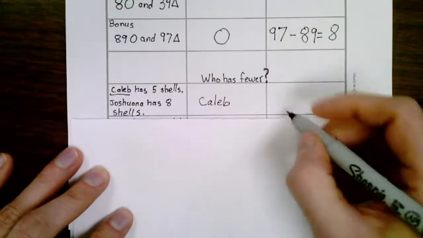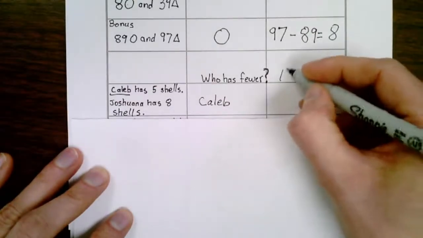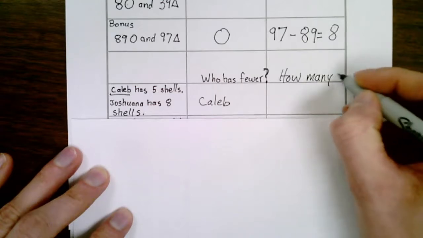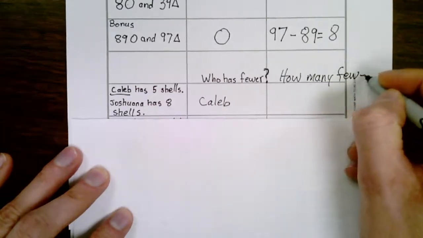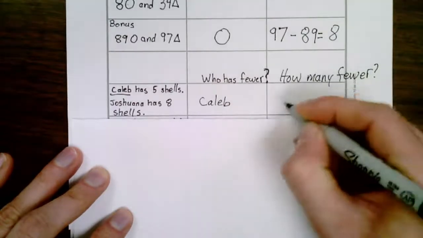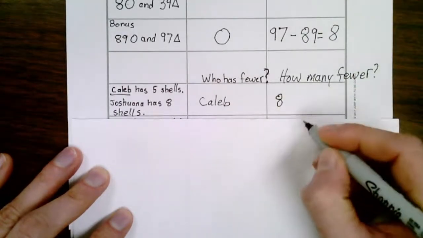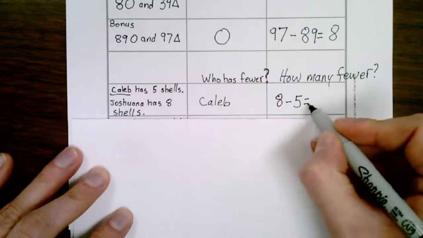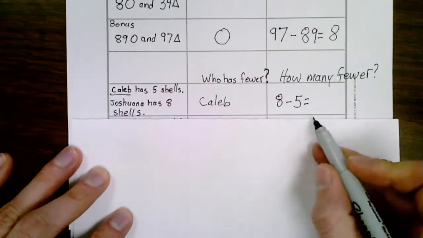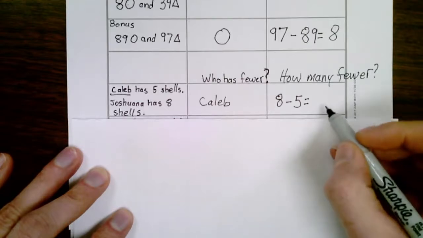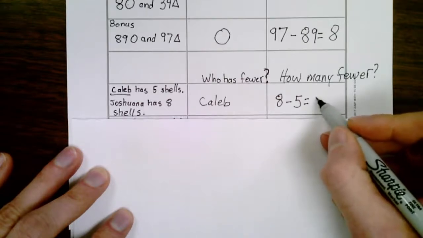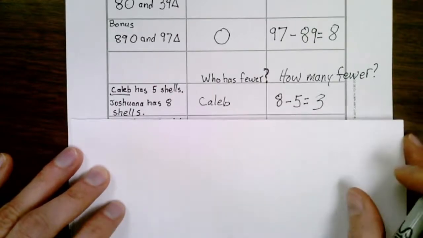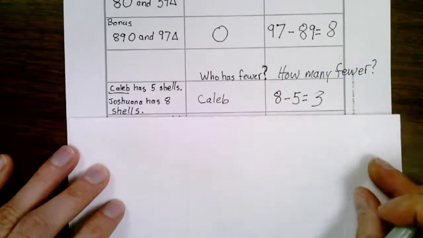So how many fewer? Well, Joshuana has 8. Caleb has fewer, 5. How much less is that? 8 minus 5. Is that 3? Okay. 8 minus 5 is 3. Caleb has 3 fewer than Joshuana.